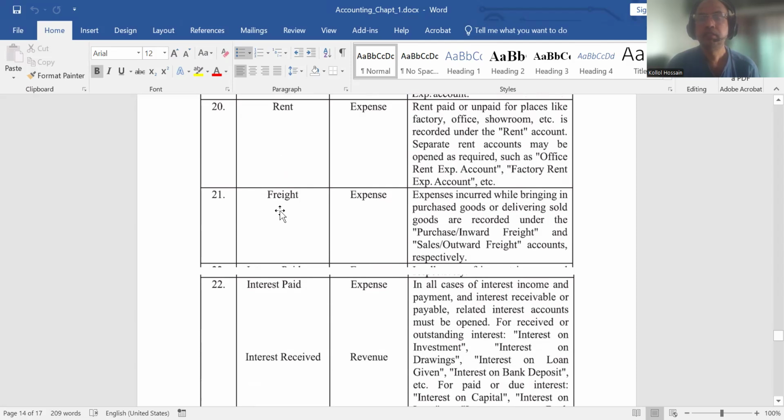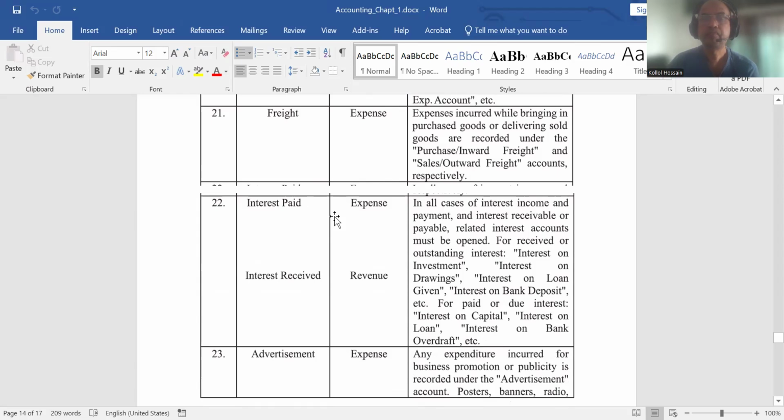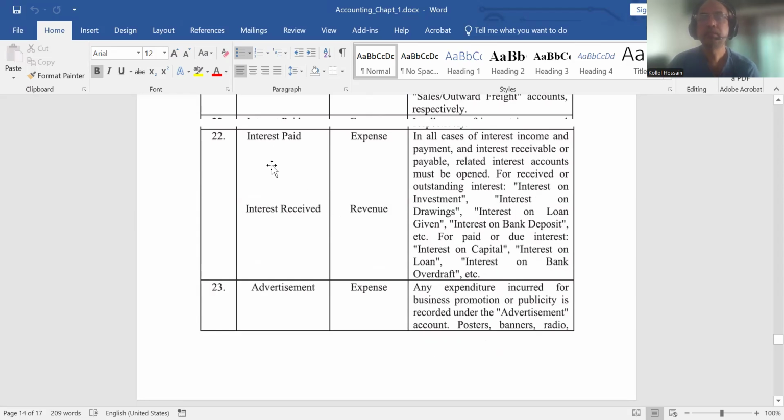Freight: expenses incurred while bringing in purchased goods or delivering sold goods are recorded under purchase inward freight. Actually, the freight related to purchased goods. This is expenses.